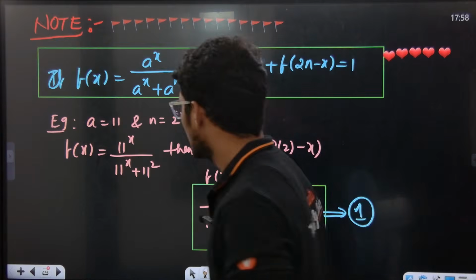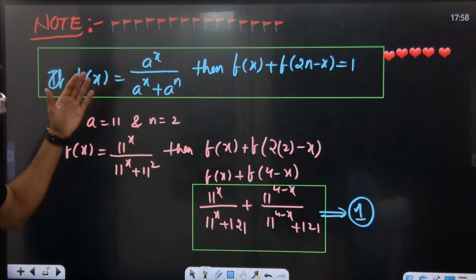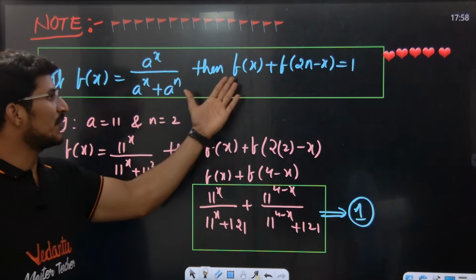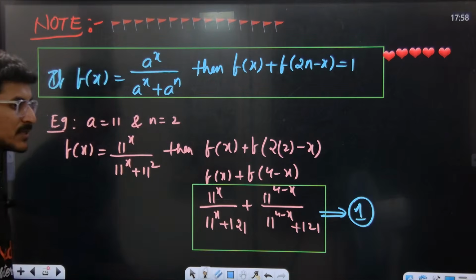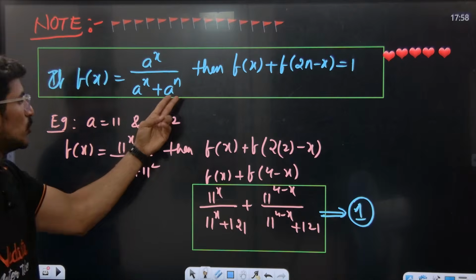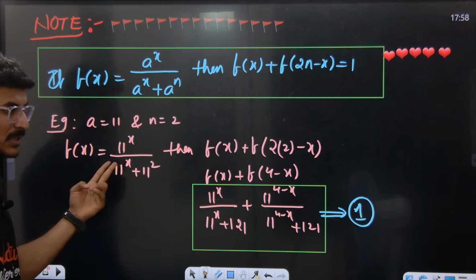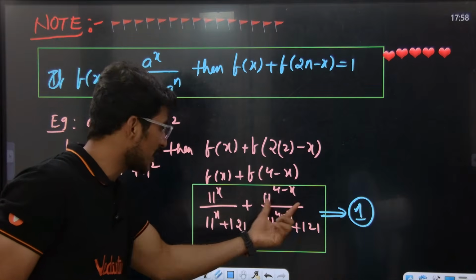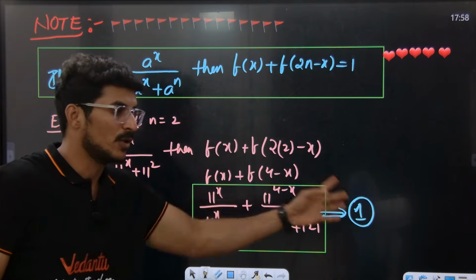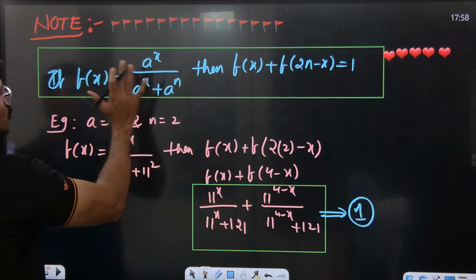Yes. Sir, what I'm saying, if f of x is equal to this, then f of x plus f of 2n minus x will always be equal to 1. For example, take a value 11 and n value 2, the function will become like this. Then f of x plus f of 2n minus x, if you simplify, always comes to 1. Yes or no? So this formula is super duper important.